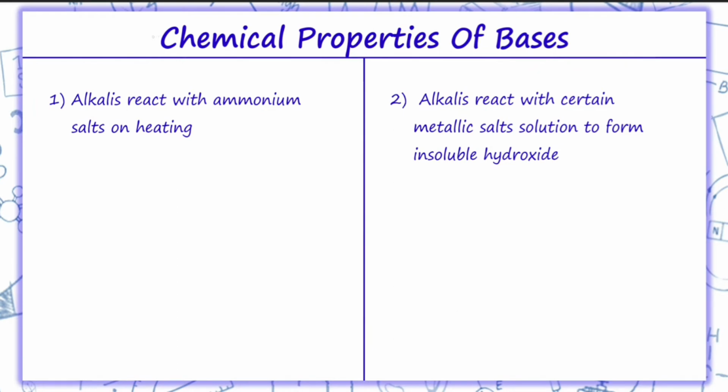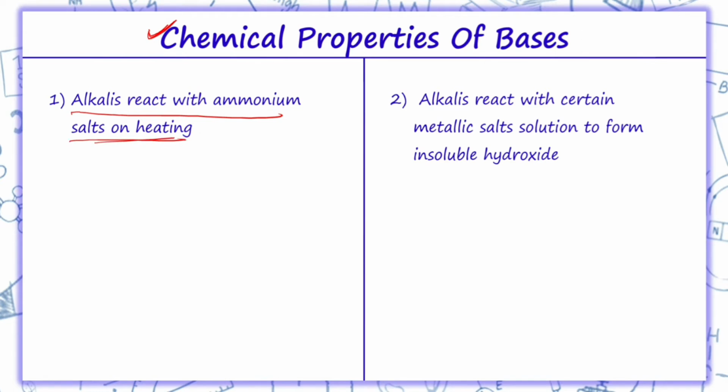Now coming on to chemical properties of bases. We can see over here alkalis react with ammonium salts on heating to liberate what? Ammonia. For example, we have alkali, that is NaOH, sodium hydroxide. It reacts with ammonium salt, that is NH4Cl.